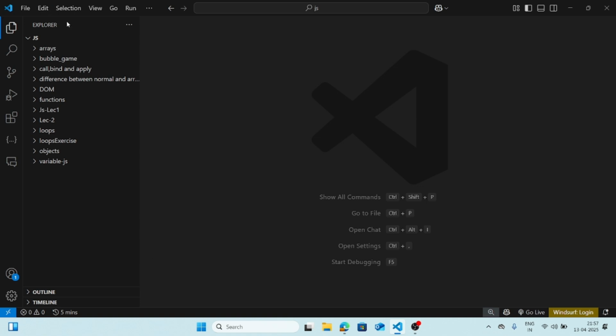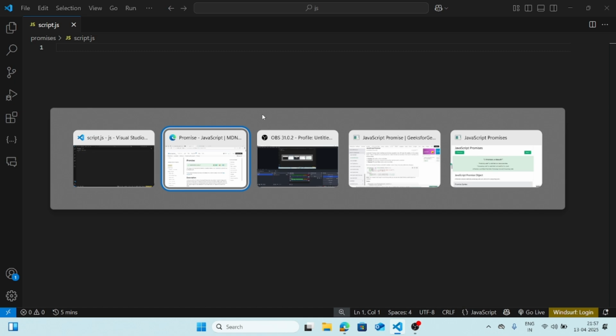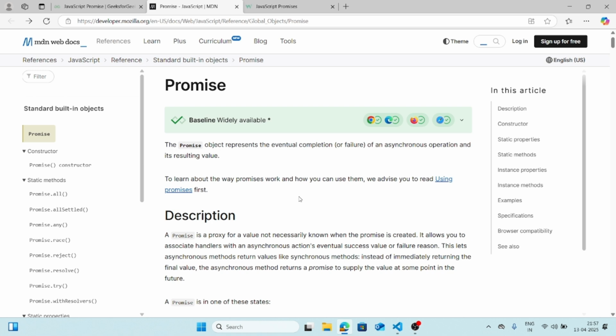Okay, so let's start. As our ritual says, we will make a folder with the name promises, which is the topic, and then inside that a file which I will name script.js. But before going into script.js and everything, let's look at some articles. Don't worry if something feels overwhelming; if I think it's more than average, I am going to explain it in my own words, in easy words.